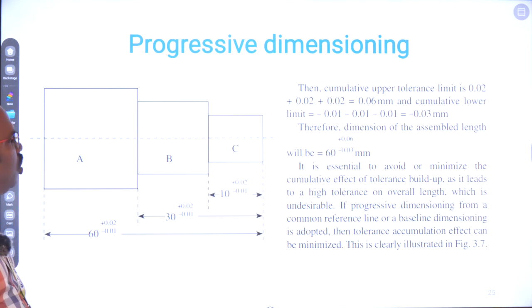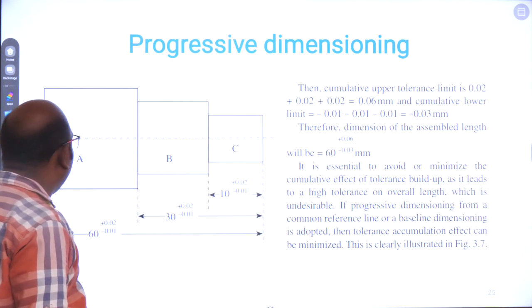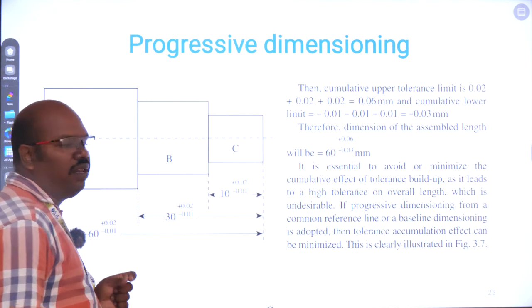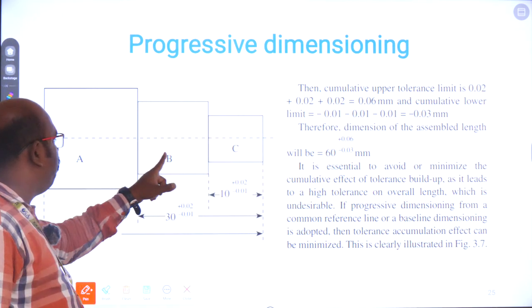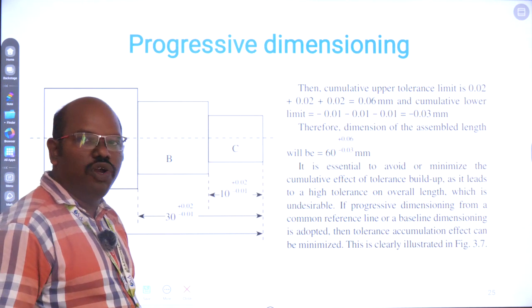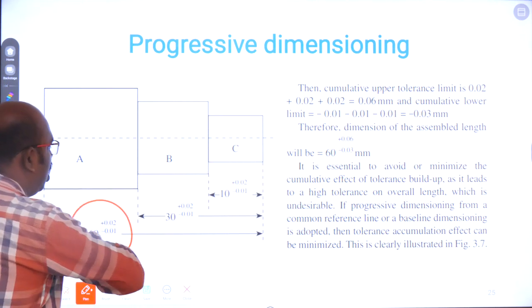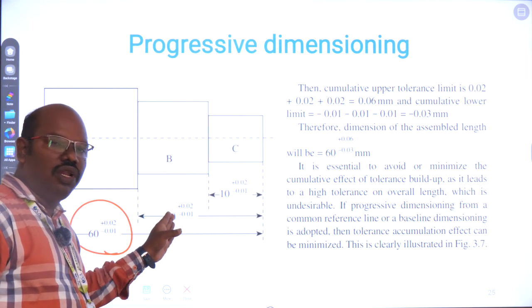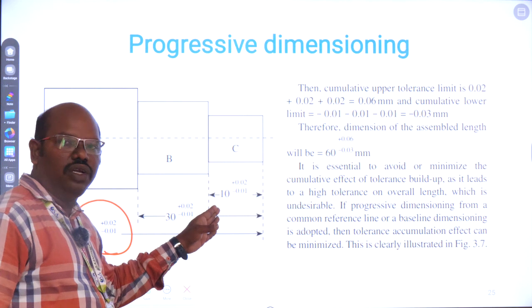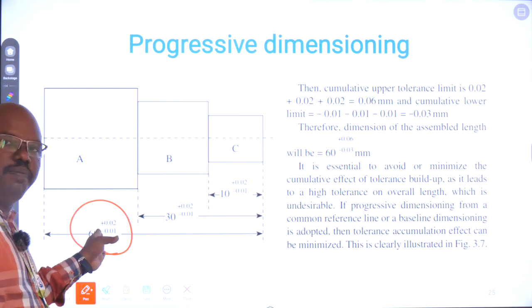So next one is progressive dimension. Progressive dimension is another important concept in manufacturing. Here there are components A, B, C, D. If we want to know the overall dimension, first, this B dimension is 30. This is a bilateral tolerance.